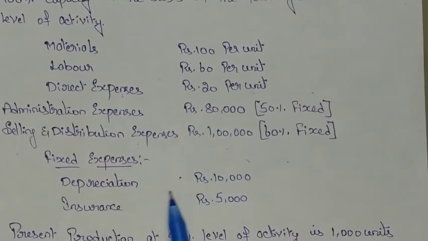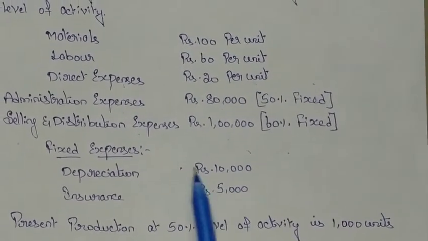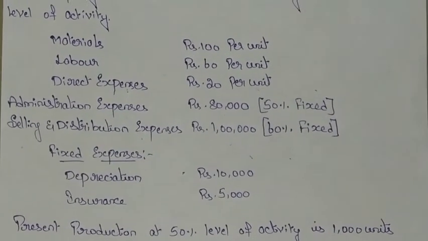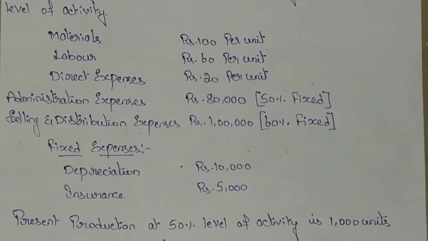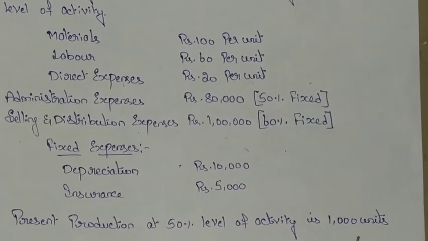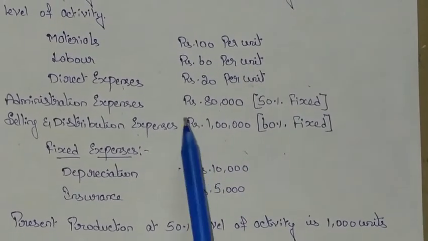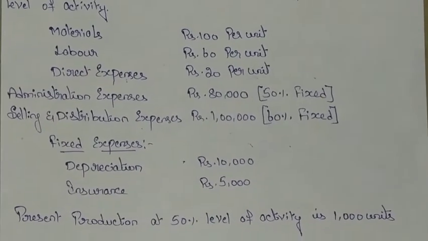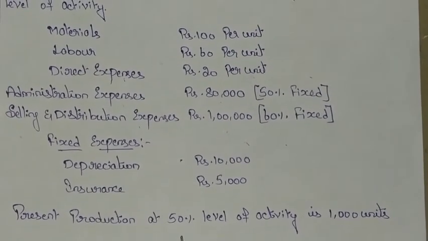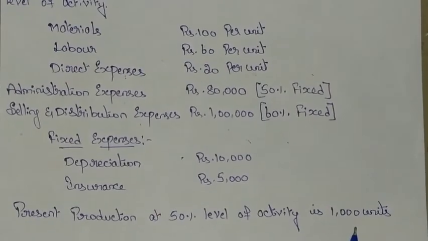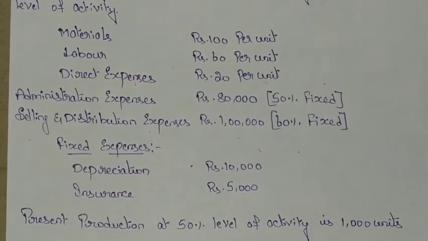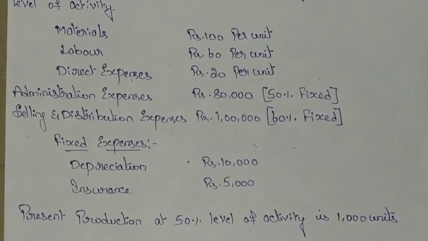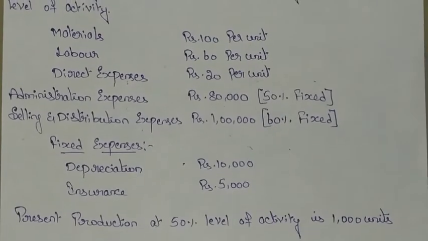Depreciation rupees 10,000, insurance rupees 5,000. These two are the fixed expenses. They remain constant for all levels of activity. And present production at 50% level of activity is 1000 units. Whatever information is provided here is related to the 50% level of activity, where the units produced are 1000. So now you have to prepare the budget for 75% and 100%.